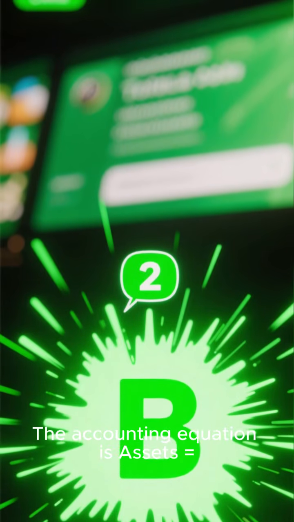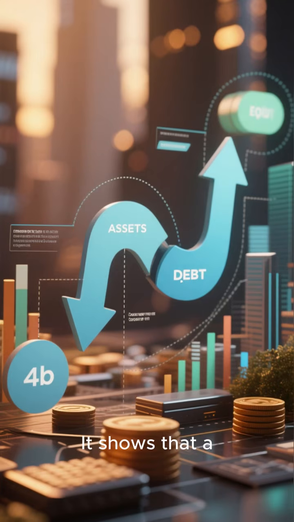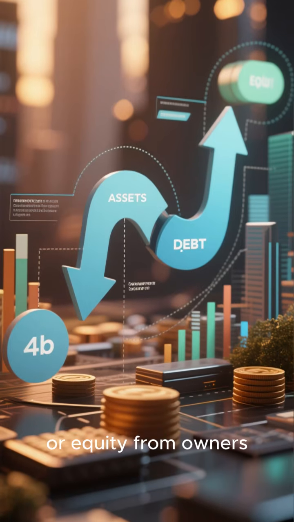The accounting equation is assets equals liabilities plus capital. It shows that a company's assets are financed by either debt from creditors or equity from owners.